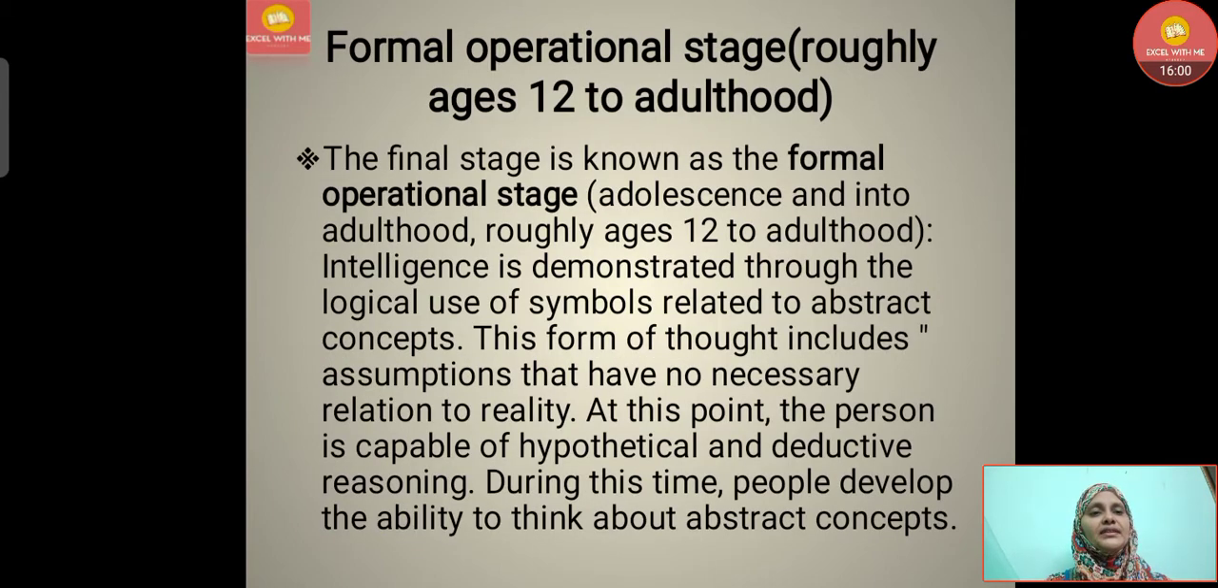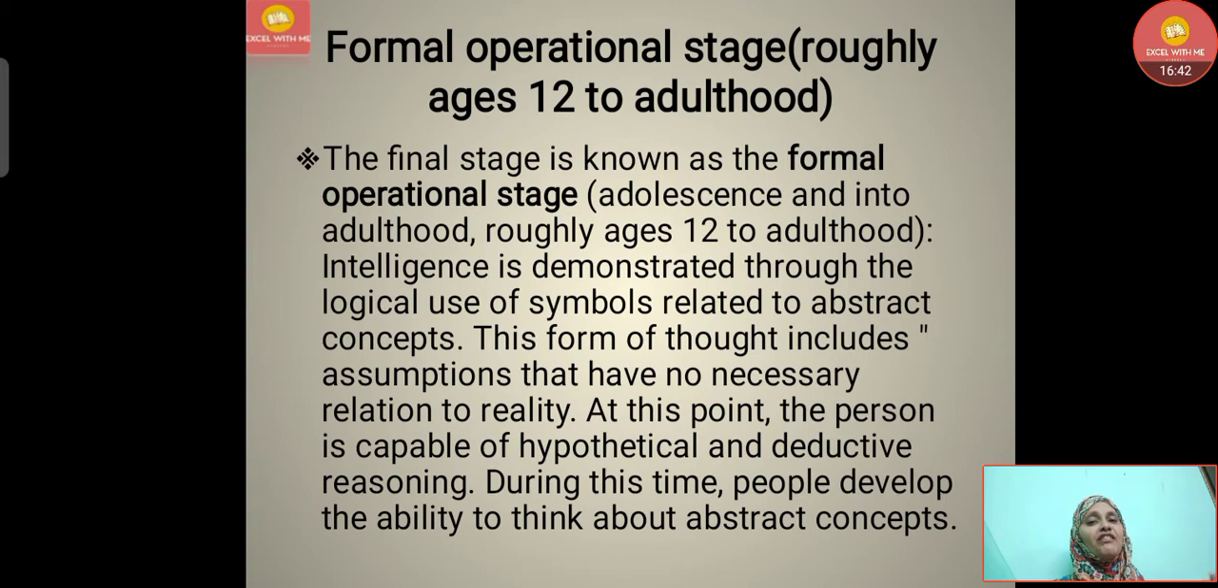So the next one is the formal operational stage, roughly from age 12 to adulthood. The final stage is known as the formal operational stage, that is adolescence and into adulthood, roughly ages 12 to adulthood. Intelligence is demonstrated through the logical use of symbols related to abstract concepts. Now abstract concepts and feelings will develop here. This form of thought includes assumptions that have no necessary relation to reality. At this point, the person is capable of hypothetical and deductive reasoning. Both will come in this stage.